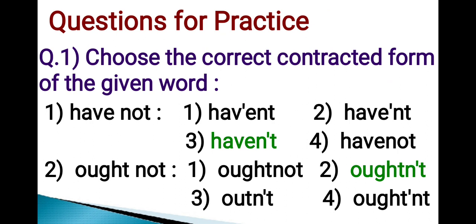See the next word, ought not. Options are OUGHTNOT, OUGHTN apostrophe T, OUTN apostrophe T, OUGHT apostrophe NT. Out of these four options, option number 2, that is oughtn't, is the correct contracted form of the given word. Hence, the correct answer is option number 2.